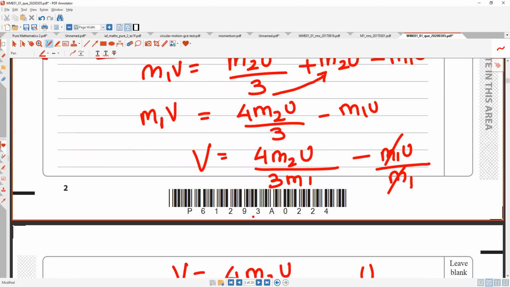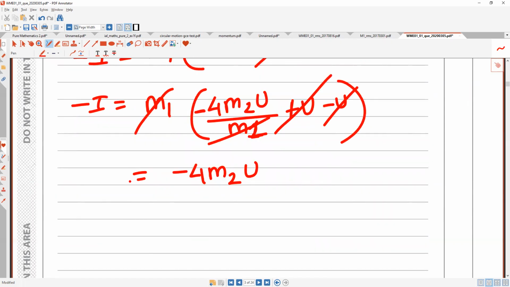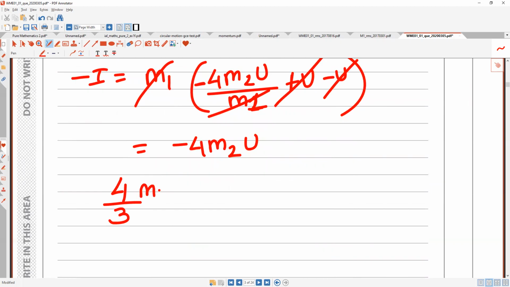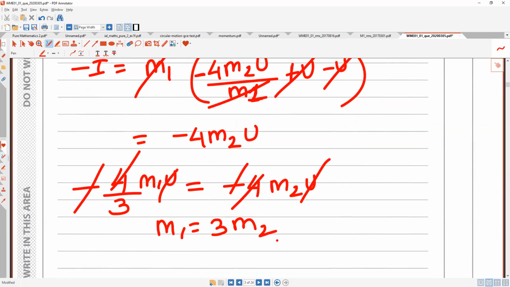So you are left with minus 4m2 u. On top, the impulse we get is 4/3 m1 u. So 4/3 m1 u is equal to minus 4 m2 u. u and u get cancelled, 4 and 4 get cancelled. I'm left with minus, okay, but the minus cancels. So 3 goes on the other side, so m1 is thrice of m2, so the answer is 1/3.